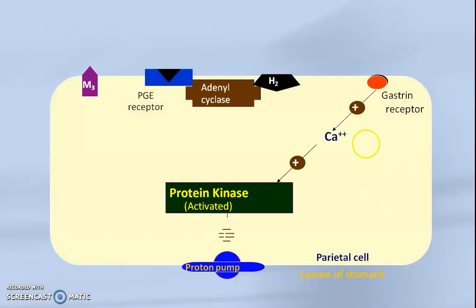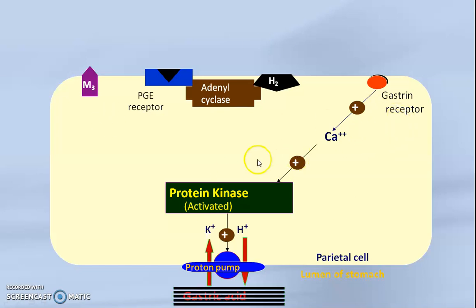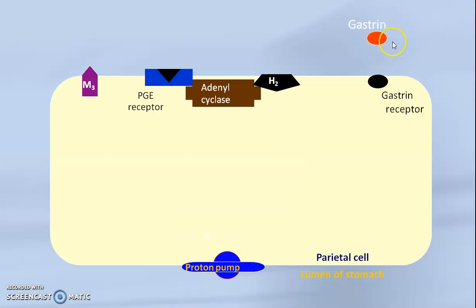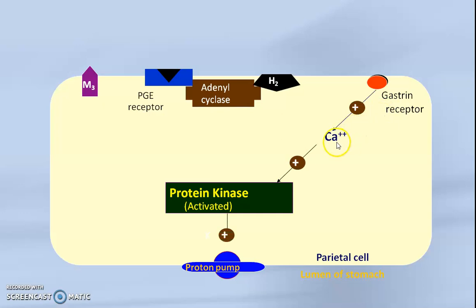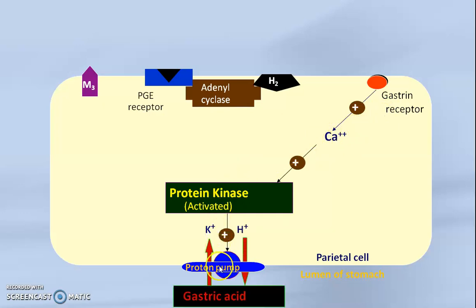So first, this animation shows how HCl secretion takes place. I told you that whenever you take food, it stimulates the G cell. The G cell releases gastrin. Gastrin binds with the gastrin receptor, and that results in the entry of calcium, and calcium activates the protein kinase. Protein kinase activates the proton pump, and that results in the release of HCl.